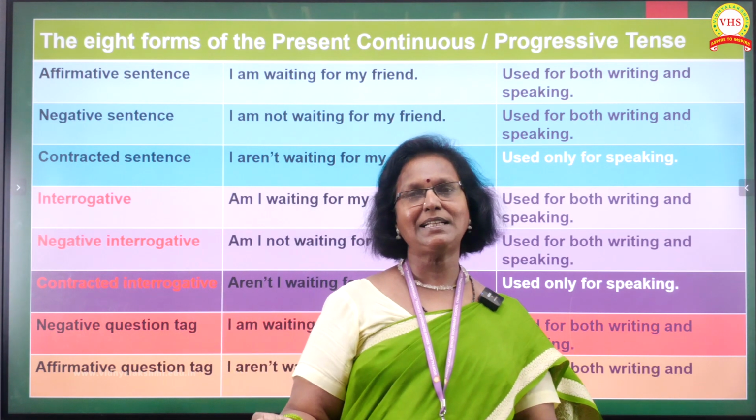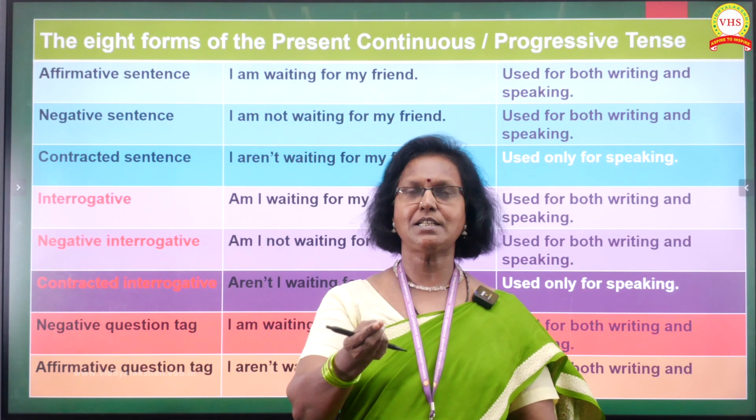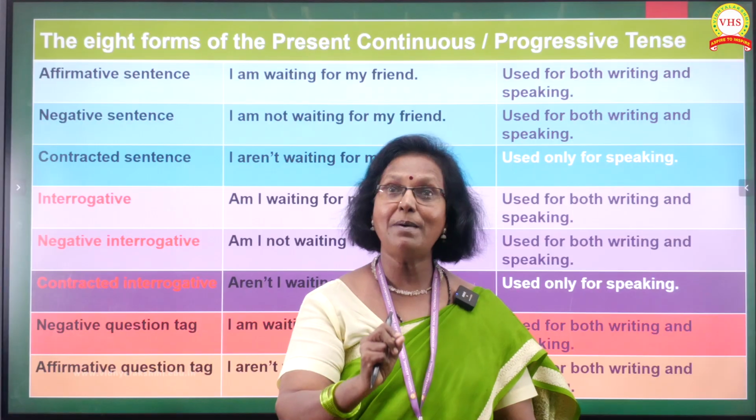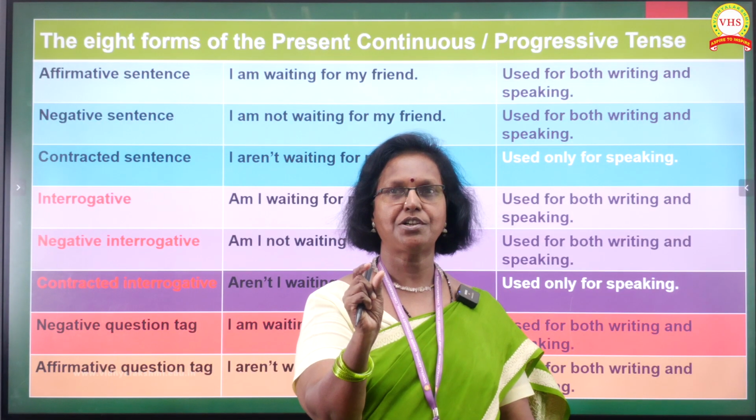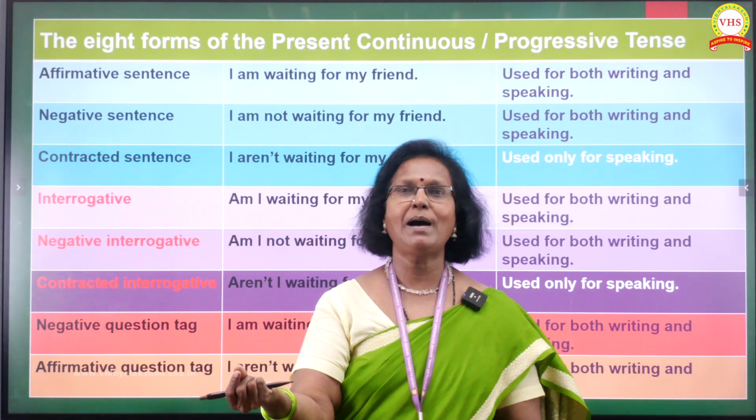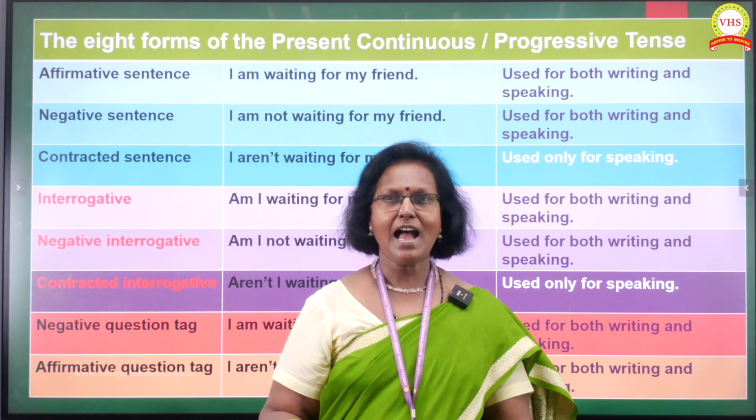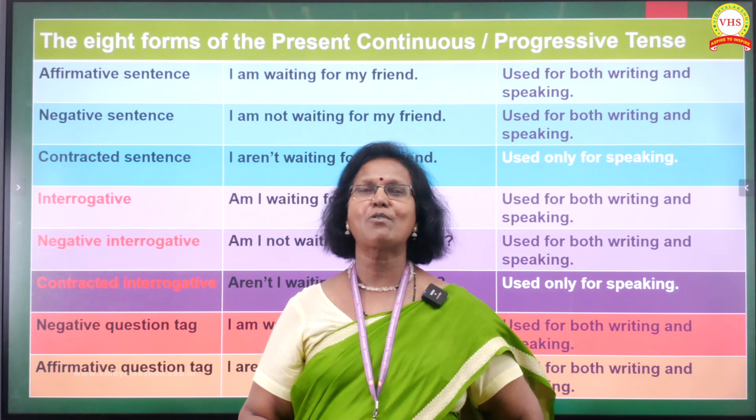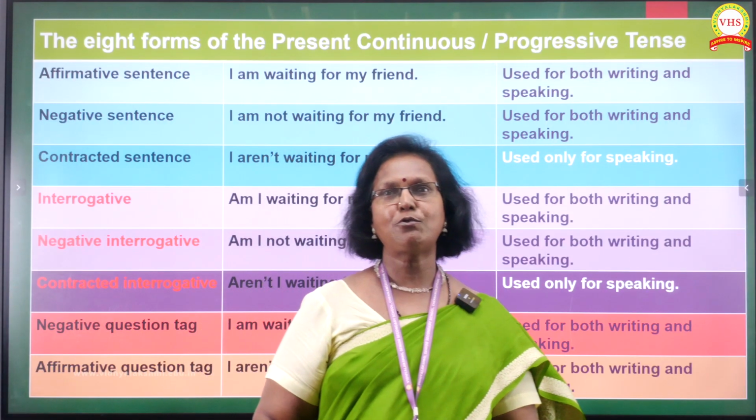What happens to the negative sentence? We take the same I, that's the subject. We take the same helping verb am as it is. We insert not, an adverb. And then we write the remaining part as it is. Waiting for my friend. I am not waiting for my friend. This is also used both for speaking as well as for writing.